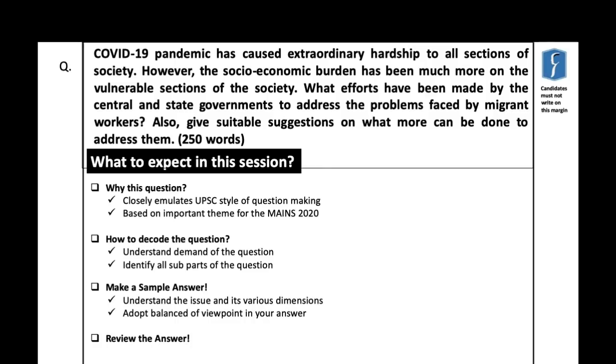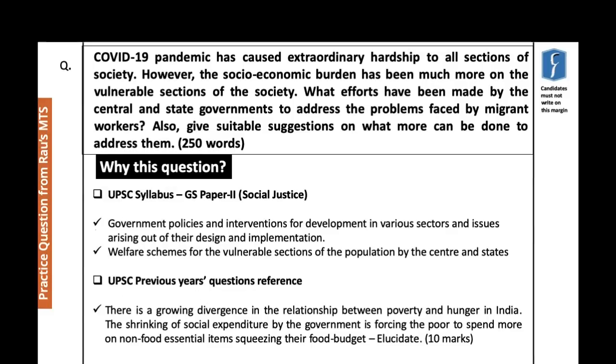Now, first of all, what are we going to be talking about in this video? We're going to understand why particular questions are chosen. So, why have we chosen this question in order to put that in the test? And we're going to take a look at the themes, then how to understand the demands of the question, and how to make a sample answer for this question. And then we'll be able to review whether we've done a decent job.